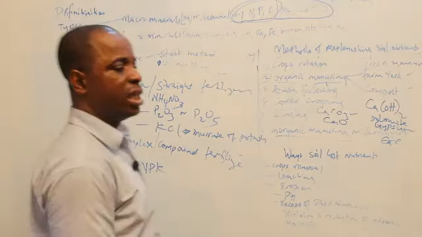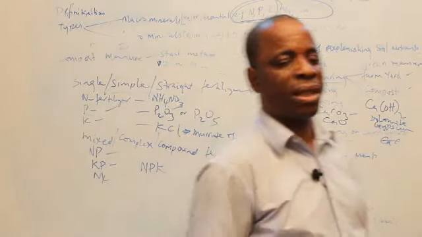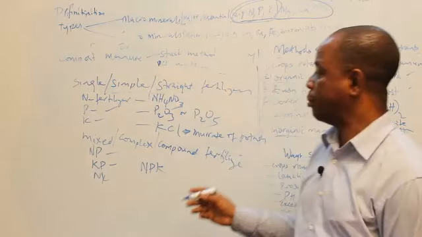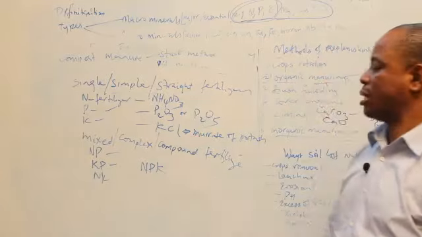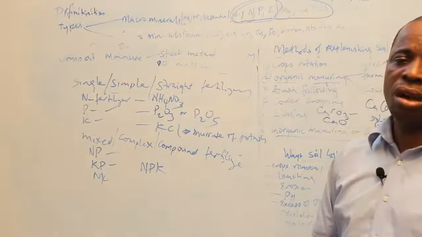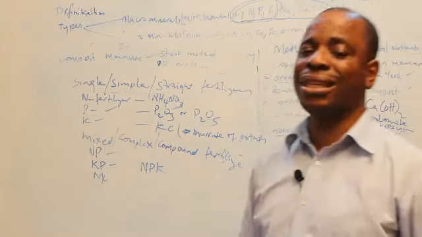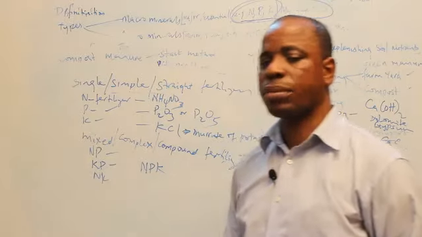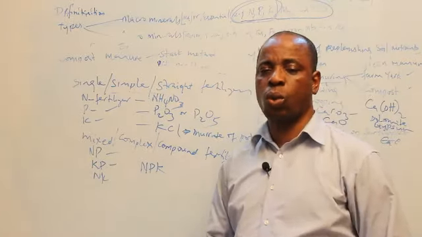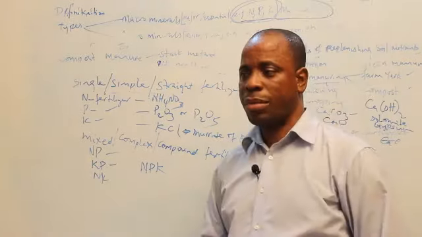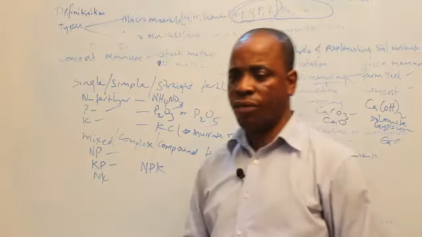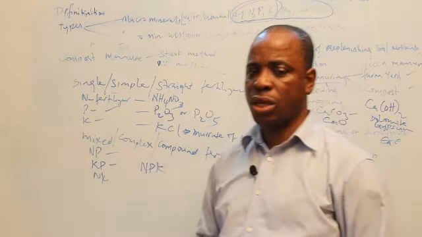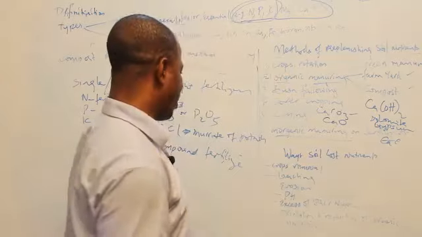NPK fertilizer is mixed fertilizer or compound fertilizer or complex fertilizer. And the fertilizer will give nitrogen, phosphorus, and potassium at the same time. But sometimes the farmer may also want to be logical by considering the ratio of this fertilizer that he applies, depending on what is lacking on his farm. So we have different ratios.